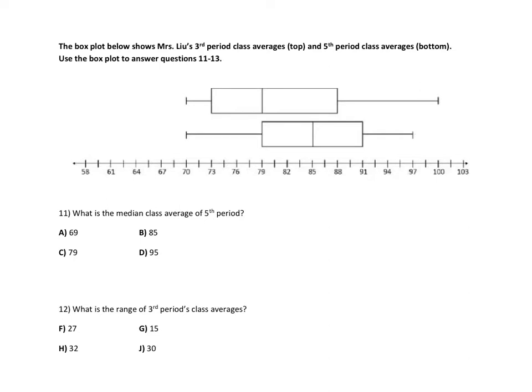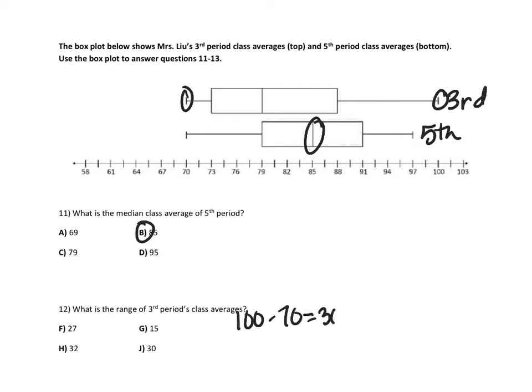So median, what is the median class average of 5th period? So the box plots below show her 3rd period average and her 5th period average. So median average of 5th period is this right here, which is 85. What is the range of 3rd period? It's your greatest, which is 100, minus your least, which is 70. So 100 minus 70, which is 30.